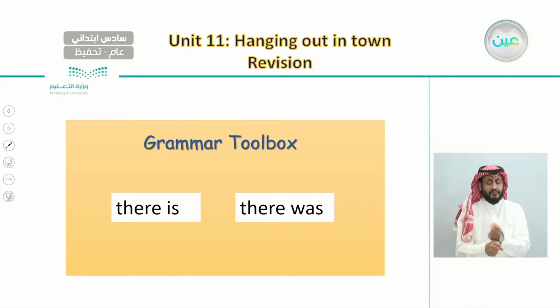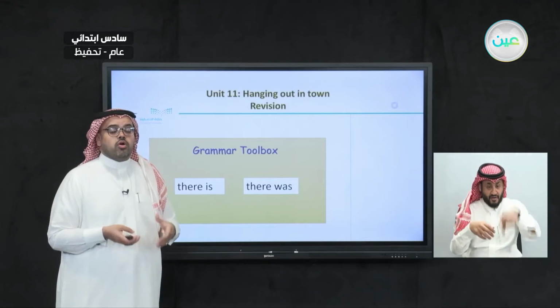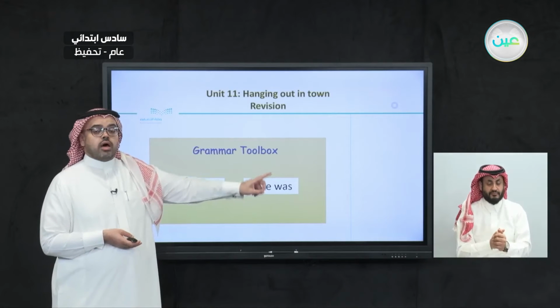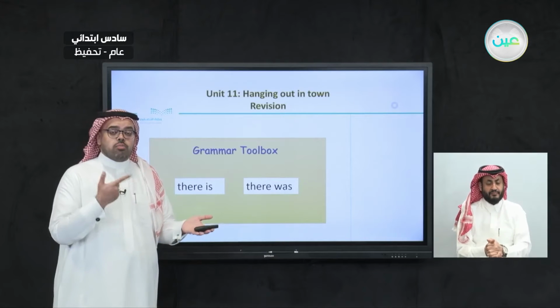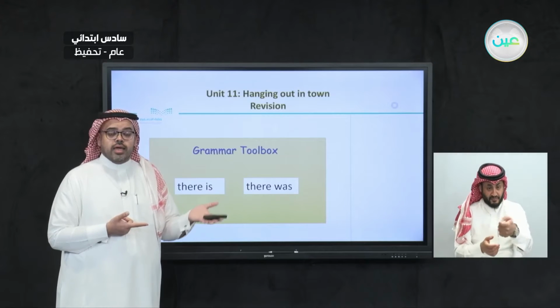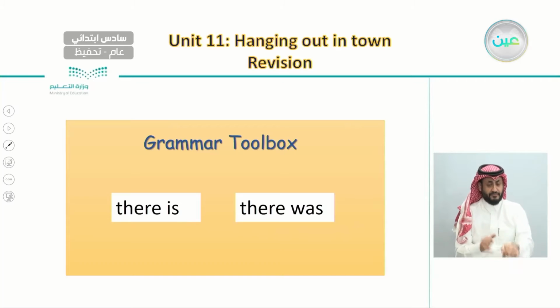For example, if I look at the sky and say, there is rain today, or if I say, there is a box here, or there is a pointer in my hand. So this is where we can use there is when we talk about something in the present, and we usually use there is for the singular, to talk about only one thing.